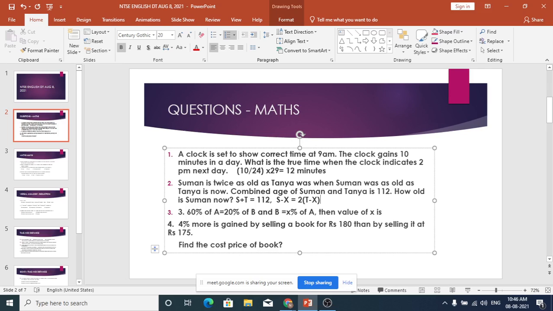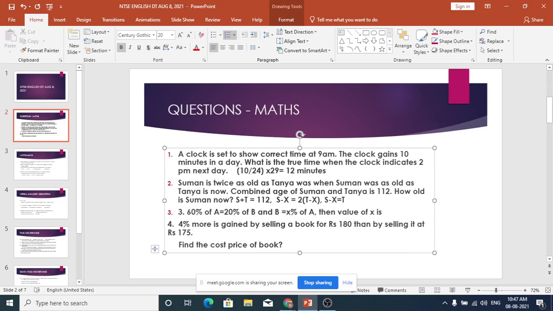We have got S, T, and X. Whenever you have three variables, you need three equations. So we got only two equations. So let us try to form another equation. When Suman was as old as Tanya is now, so X years back, Suman was S minus X, which is equal to T. Is it correct?